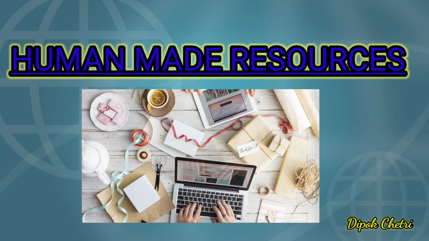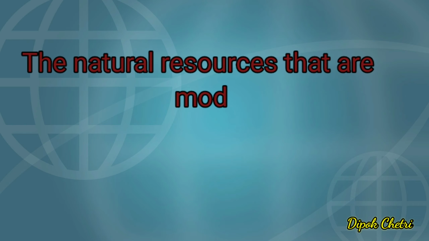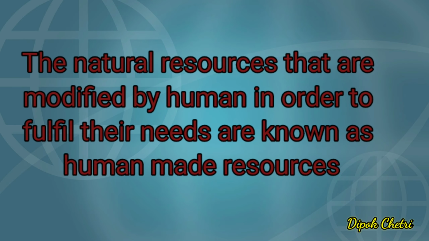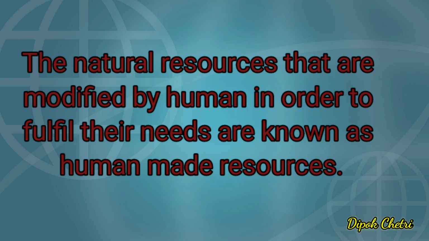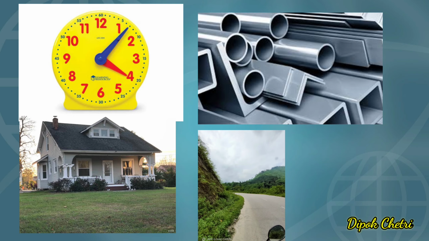Next is human-made resource. The resources that are made by human are known as human-made resources. The natural resources that are modified by human in order to fulfill their needs are known as human-made resources. For example, cloth, steel, house, roads, medicines, etc.